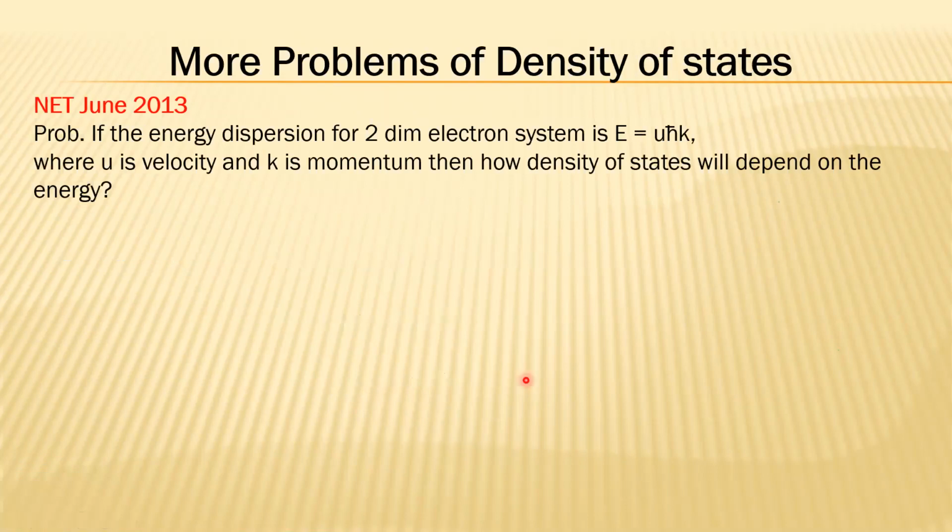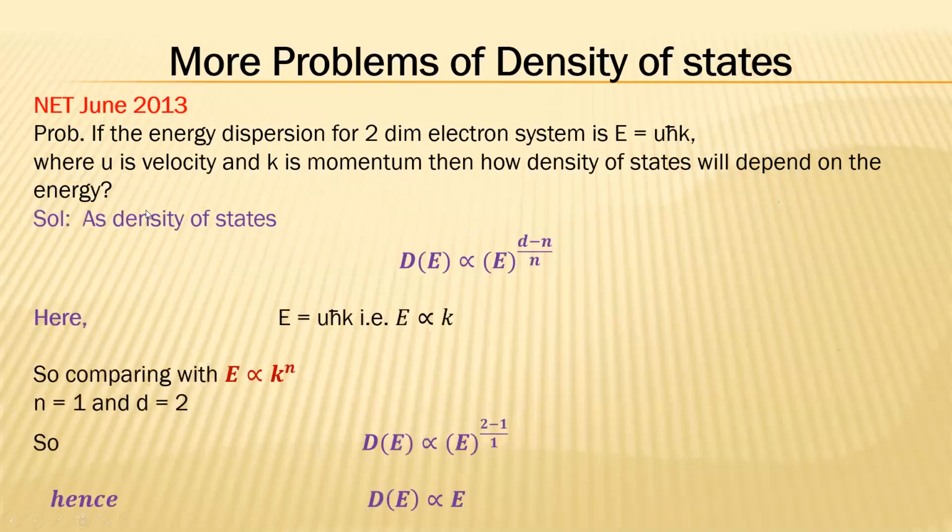This is a problem based on the same topic, density of states, from the NET June 2013 examination. The problem is: if the energy dispersion for a two-dimensional electron system is E equals u h cut k, where u is velocity and k is momentum, then how will the density of states depend on energy?